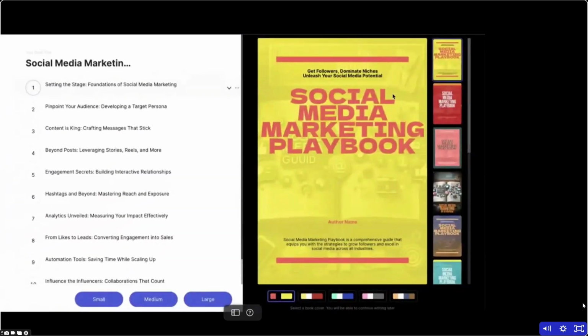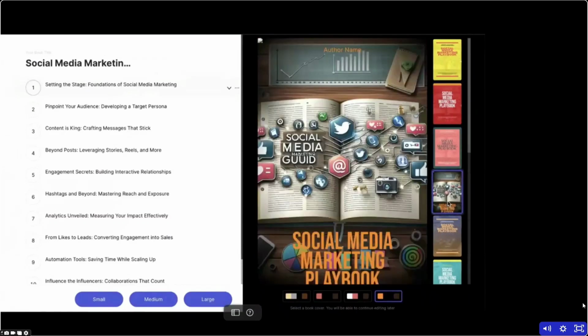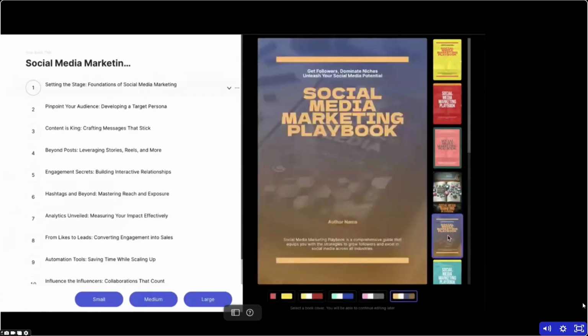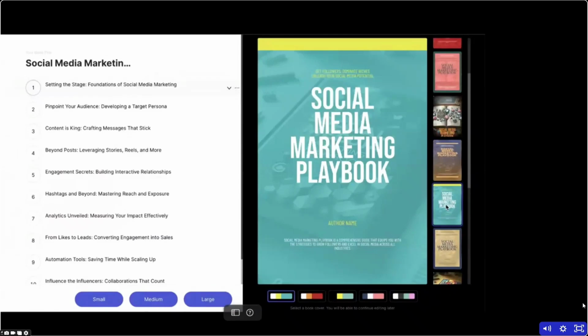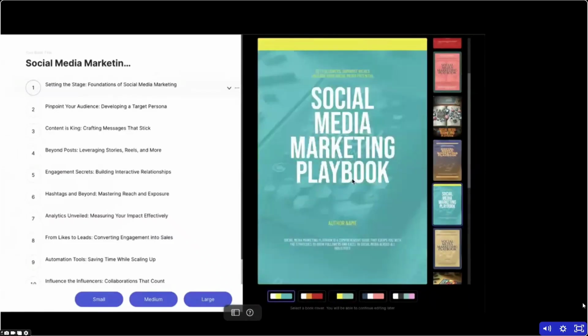All right, so here we go. We have a bunch of different covers on the right-hand side that we can choose from, whatever we think is going to go most with the vibe of this book. And you know what? This is a new one that we just released. We have new covers consistently coming out. Of course, you can change the colors of them down here, but I really like this one, so we're going to go with that.